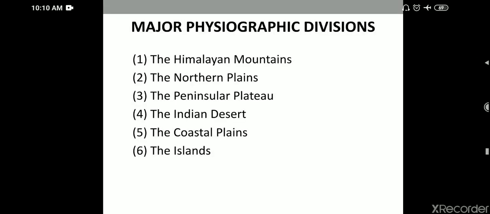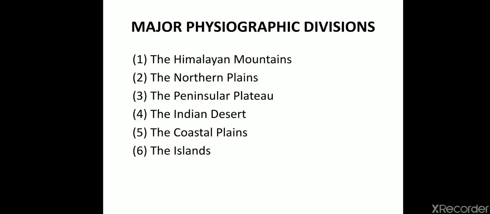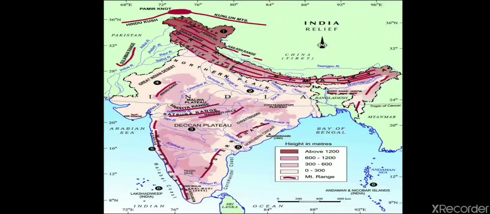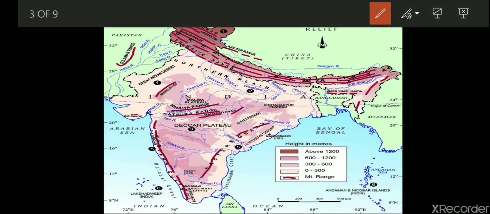There are major physiographical divisions. Now, there are 6 physiographical divisions. First, the Himalayan mountains, the northern plain, the peninsular plateau, the Indian desert, the coastal plains, and the islands. Now, through this map, I would like to tell you a few important things. When we talk about the physiographical division, the first comes the Himalaya mountains.